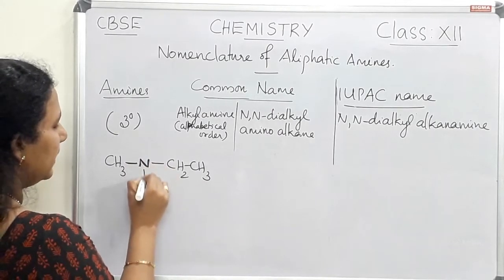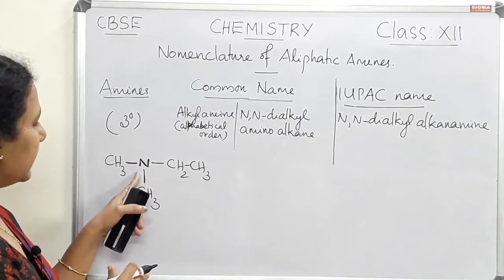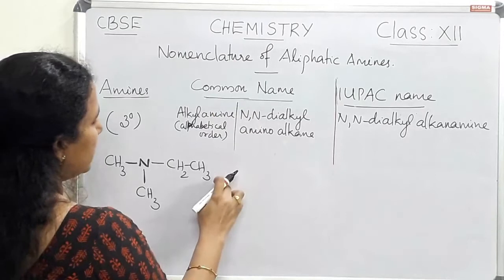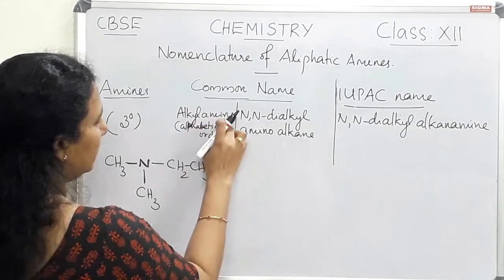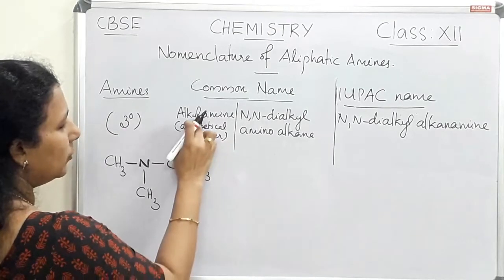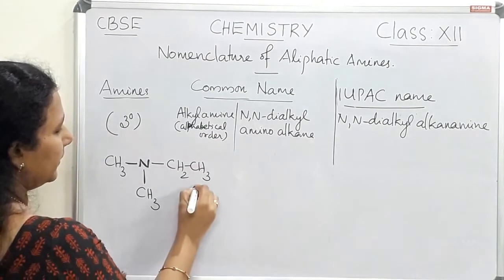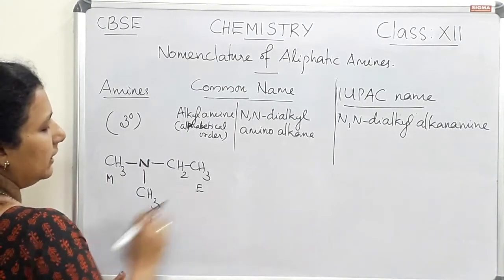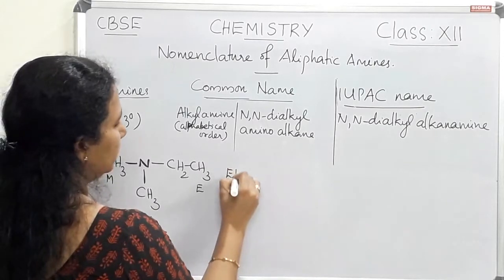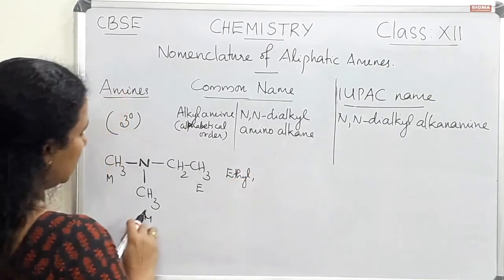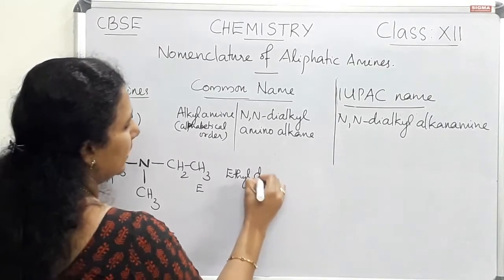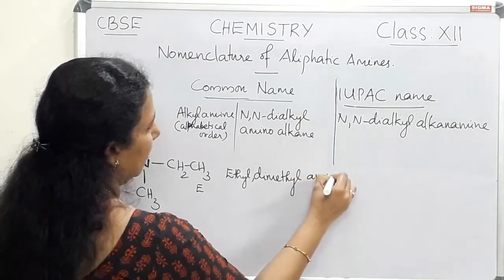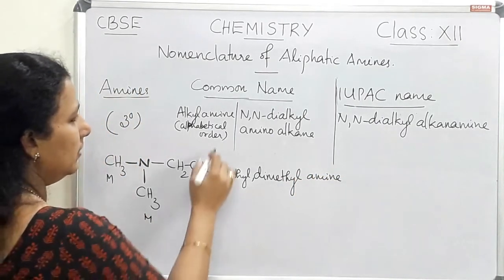This is a tertiary amine. Here also we can see the characteristic group as N. So it's a tertiary amine. First of all, write the common name. The first way of writing common name is alkyl amine. Alkyl groups are written in the alphabetical order. Here an ethyl group, here a methyl group, here also a methyl group. So ethyl comes first. So ethyl, then comes two methyl groups. So it is ethyl dimethyl amine. So that is the first way of writing common name.